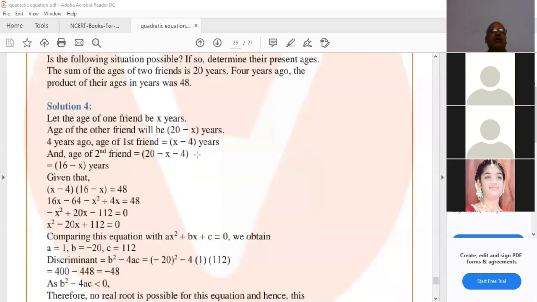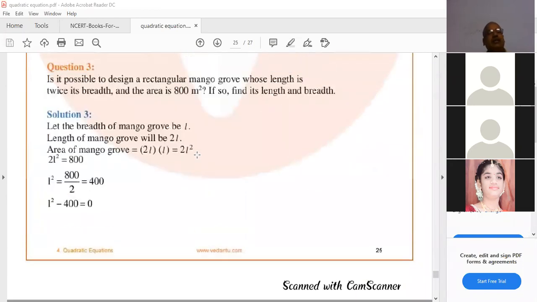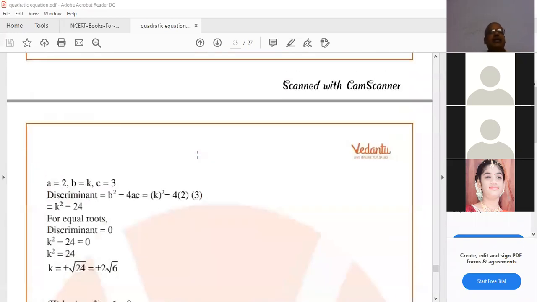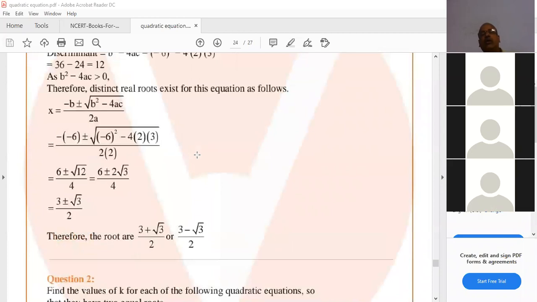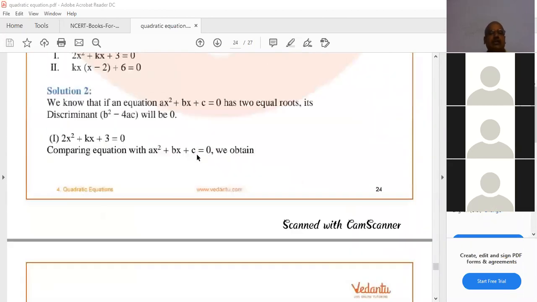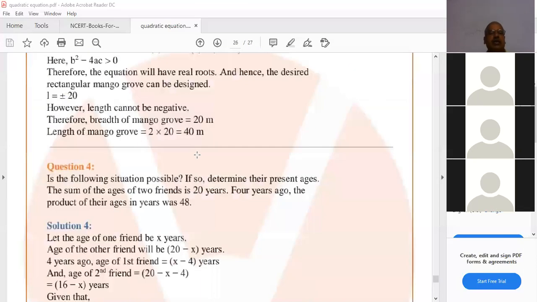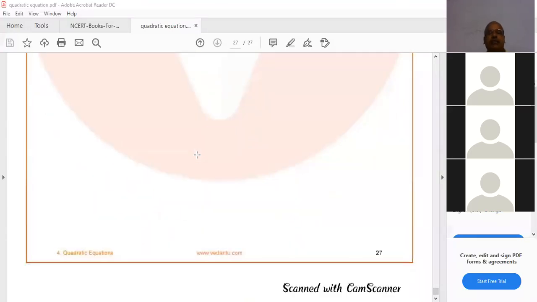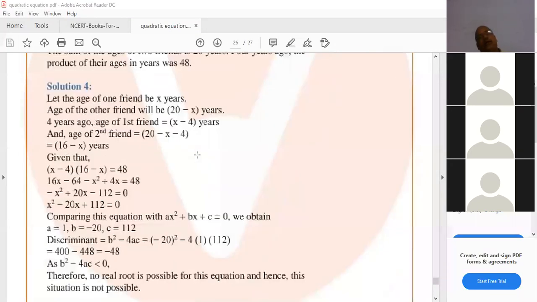Only the fourth sum is not possible. And this sum is also possible. Question 3 is also possible. This K value is important, and nature of roots is also important. Understand? This is the last worksheet, amma. With this we have completed the quadratic equations. I'll keep the PDF. Today you have to complete it. Okay. And overall review I can tell tomorrow.